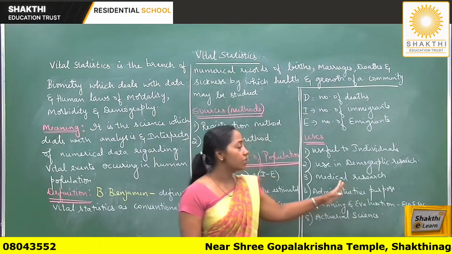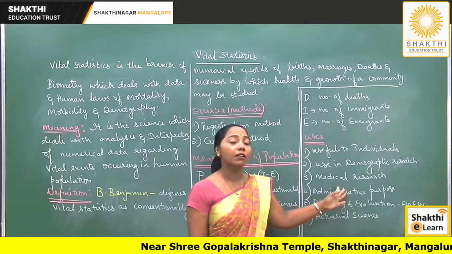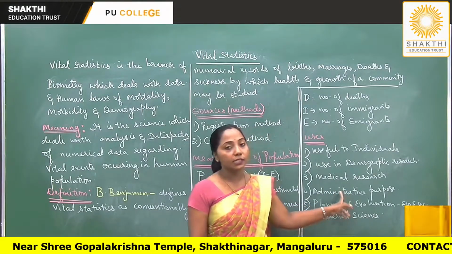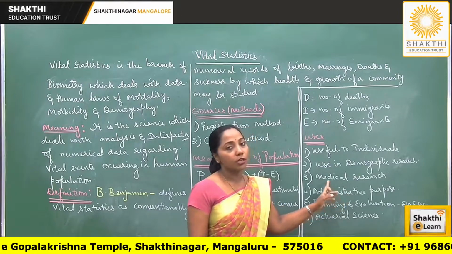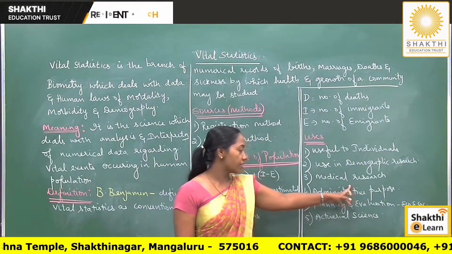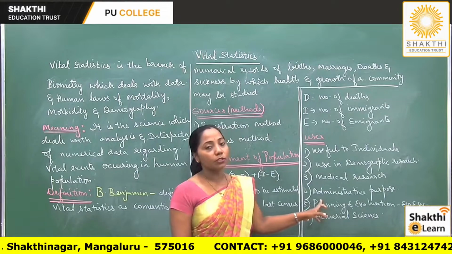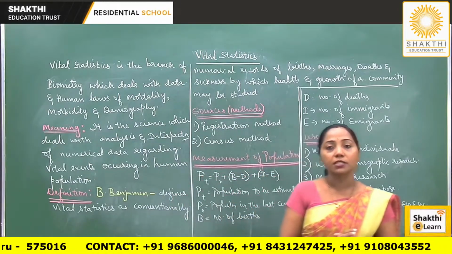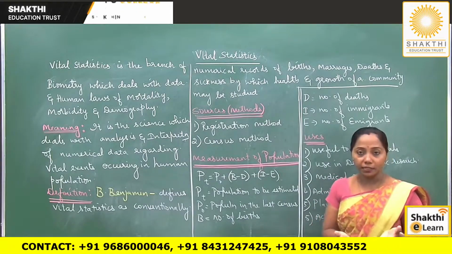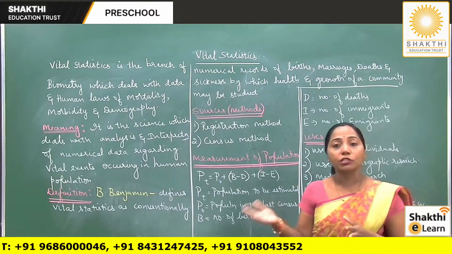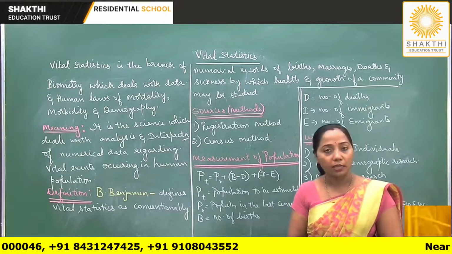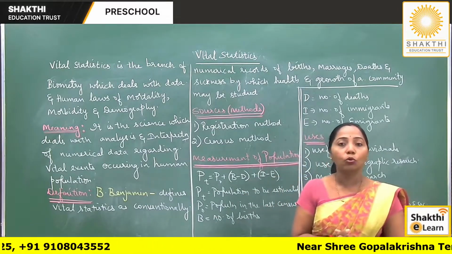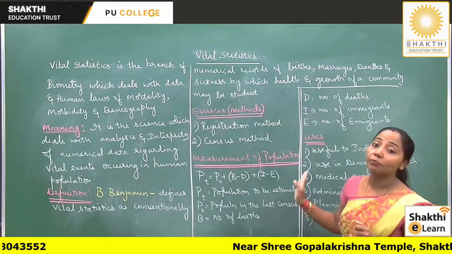The next use is that it is useful in medical research. In the field of pharmaceuticals, the data regarding deaths and causes of death are of great use. The next important use is that it is useful for administration purposes. Data regarding deaths, population projections or trends in the population, whether based on age groups or for the population as a whole, is of great use for administrators.